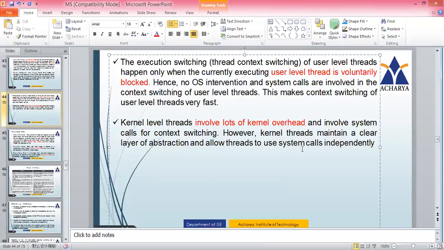So in the case of kernel level threads, it involves a lot of kernel overhead, and there will be context switching. Another advantage is that the kernel thread maintains a clear abstraction and allows the threads to use system calls separately. Individually, it can use them because they are treated separately. So these are the points of kernel level threads.